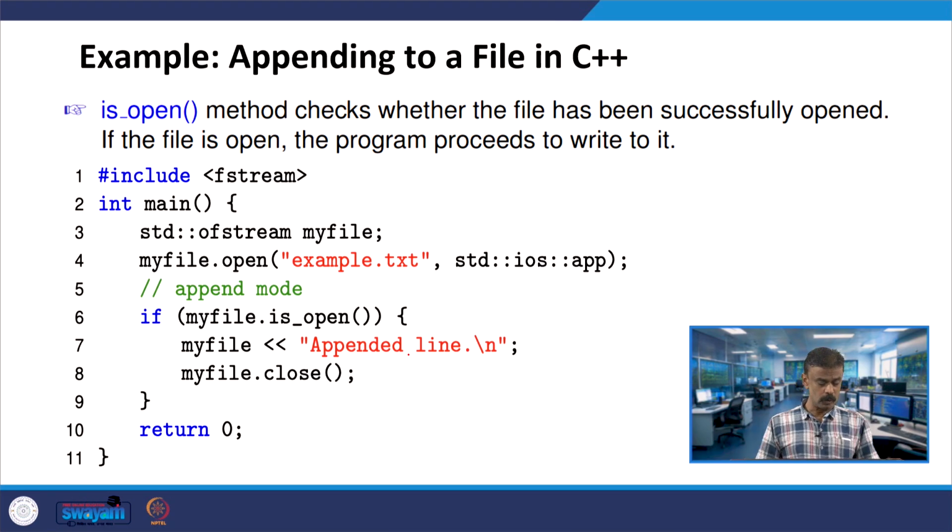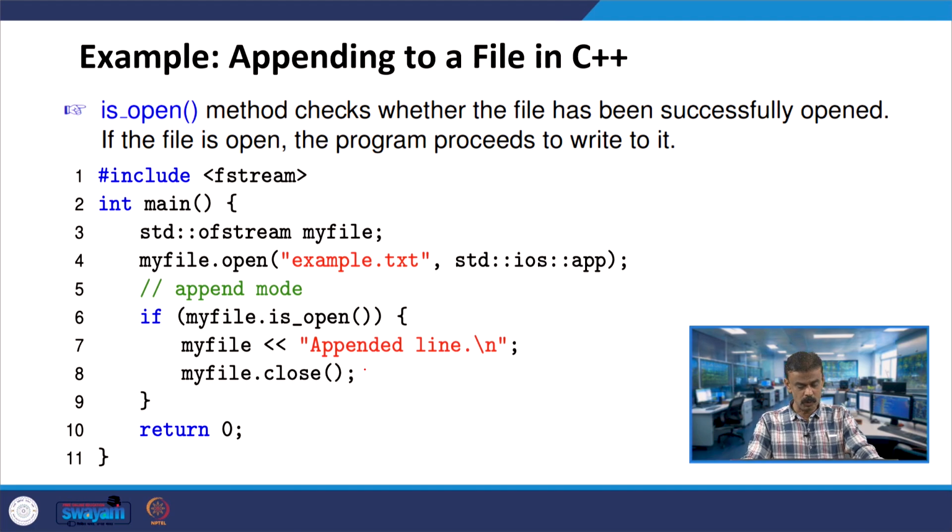Now, if myfile invoking the is_open member function is successful, then it will print in that file, myfile, the appended line. Let us assume we have 3-4 lines already there. Let us see with an example, we will go to the program and check after the appended line what will happen.